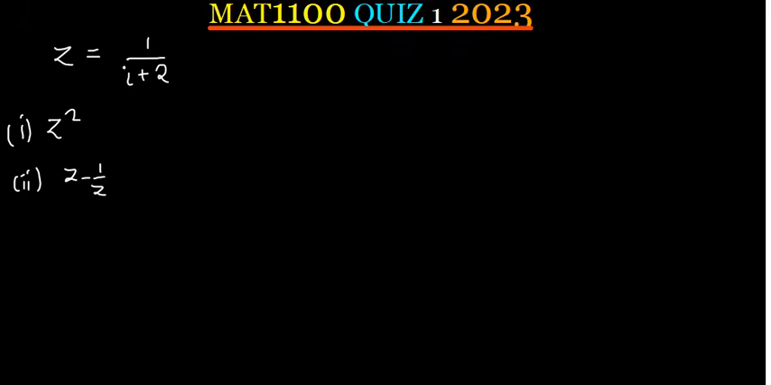That's the first thing that we want to do. The first question carries 3 marks. The next one carries 4 marks. Alright, starting with the first one, z squared.